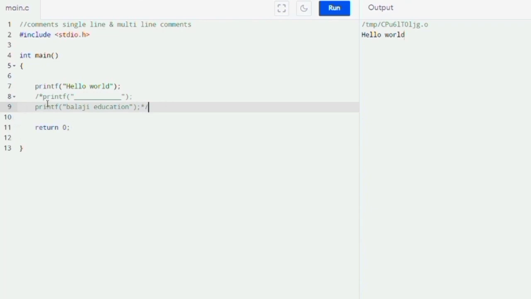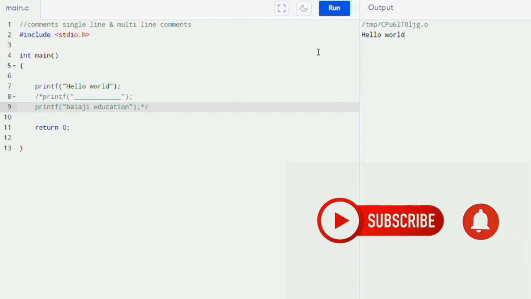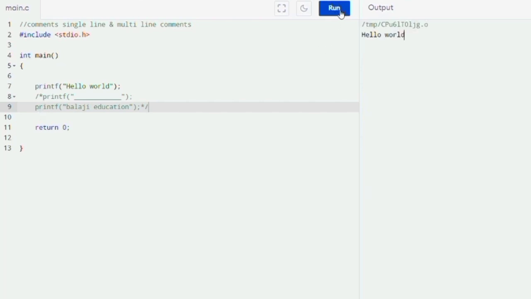See here the line of code is in another color. This shows that these lines are not to be printed. So here you can see that only hello world is printed. If I remove this and place the star and forward slash here, then you can see hello world and Balaji education are printed. So the slash and star, and the star and slash, are used for multi-line comments.